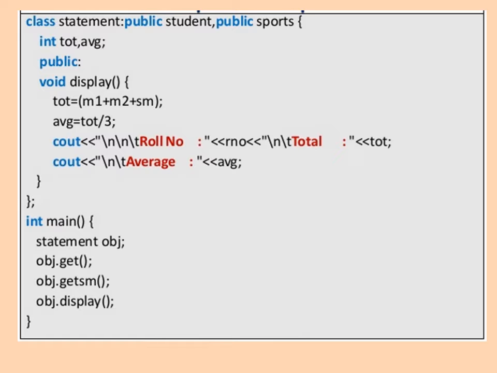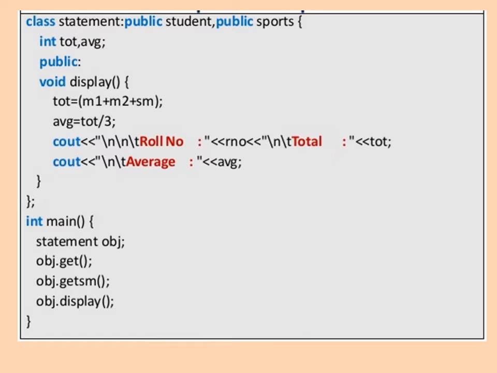Now in the display function, we are calculating the total and the average. So we have written tot is equal to m1 plus m2 plus sm. Now these are the marks and the variables, that is m1, m2 and sm, that we are taking from the student and the sport class respectively, and it is possible because the statement class is derived from these two base classes. So as the property of inheritance, it is possible to take the features of the parent class in a child class.